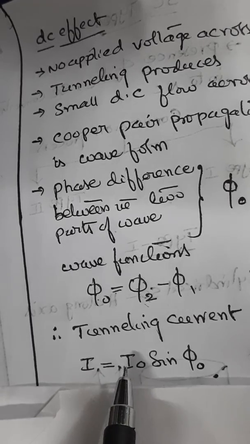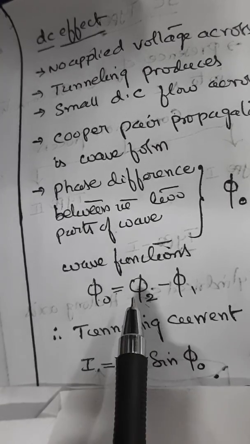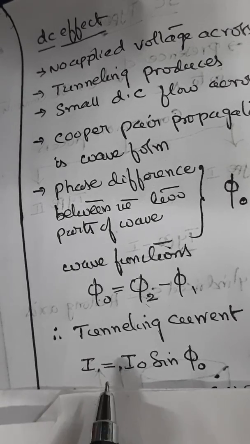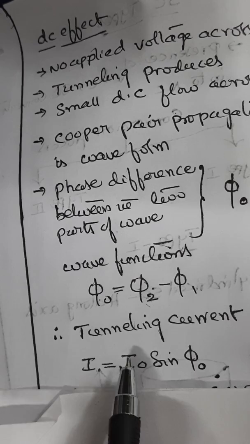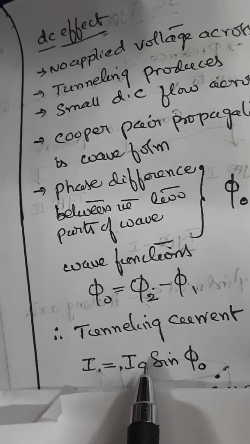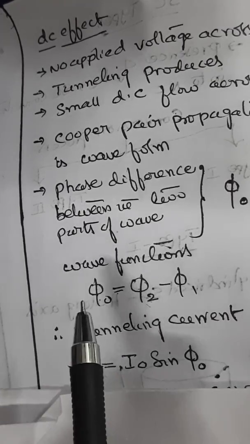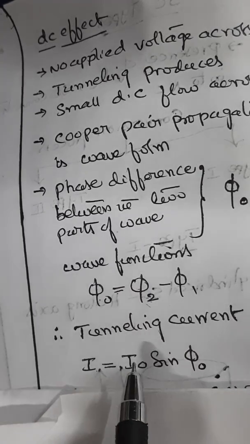I naught is the tunneling current, and phi naught is the wave function form of the phase difference. Now this I naught is the maximum current that flows through the junction without any voltage across the junction. So this expression represents a direct current that flows across the junction. This is what you need to understand as far as the DC Josephson effect is concerned.